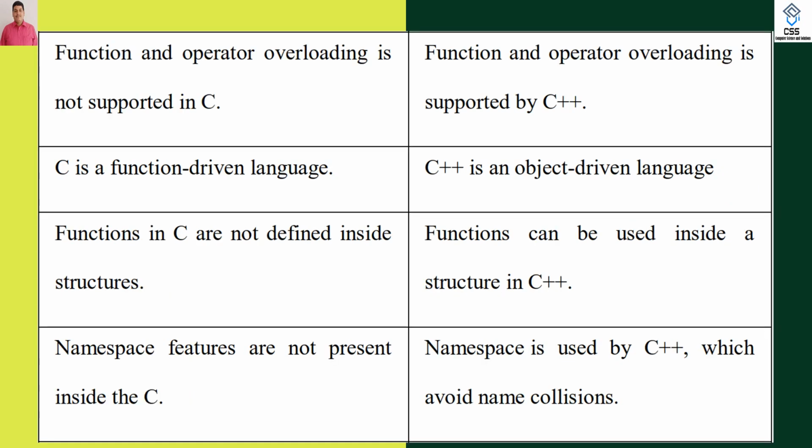Function and operator overloading is not supported in C, but function and operator overloading is supported in C++. Already we have told that C is a function-driven programming language, whereas C++ is an object-oriented programming language. Functions in C are not defined inside the structure. As we know, in C, the derived data type structure only contains members.